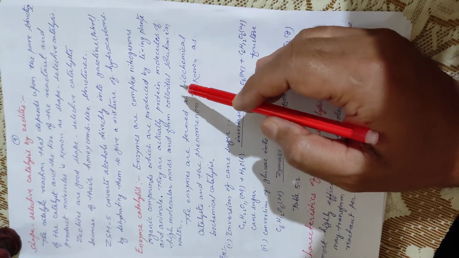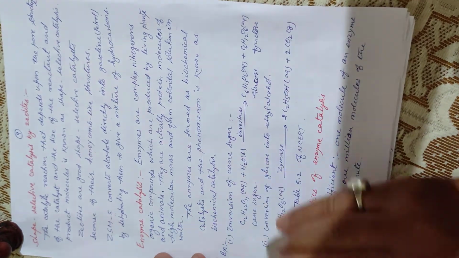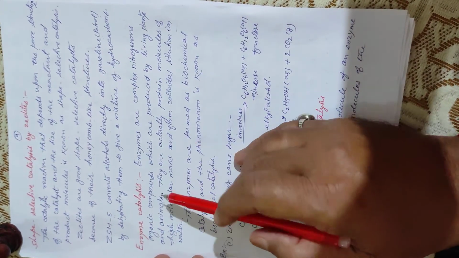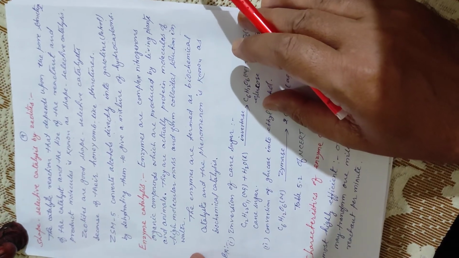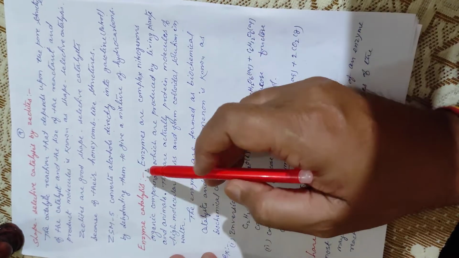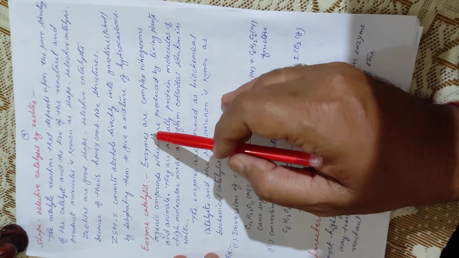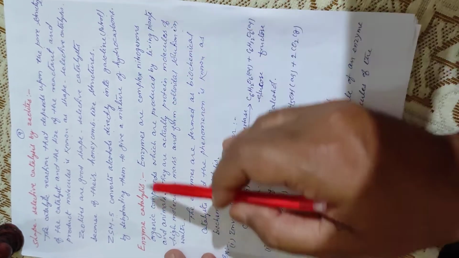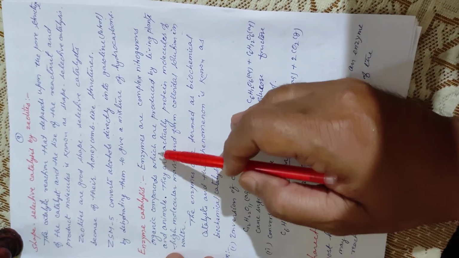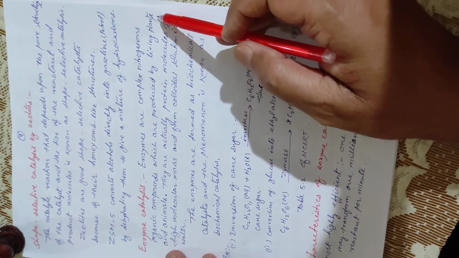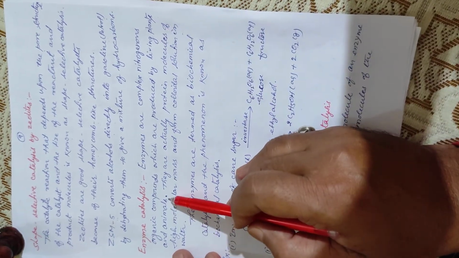Now, the next topic is enzyme catalysis. Most of you are very familiar with the term enzymes. What are enzymes? Enzymes are complex nitrogenous organic compounds which are produced by living plants and animals.